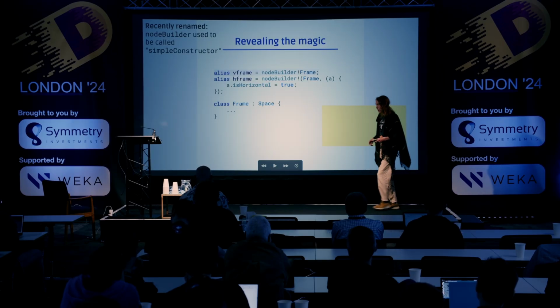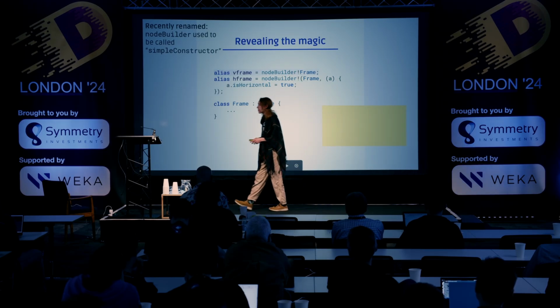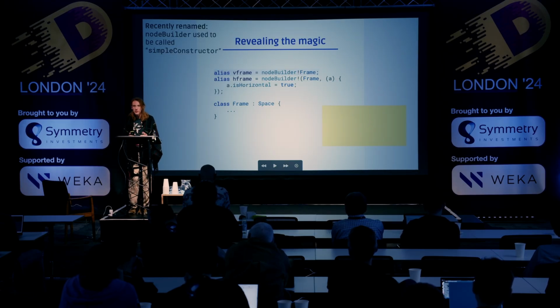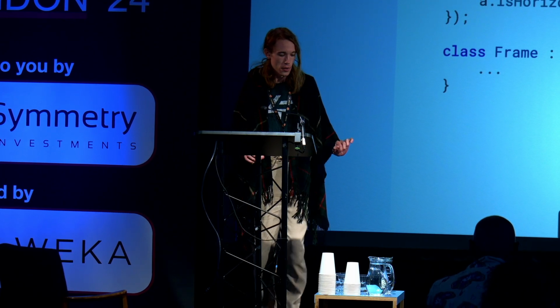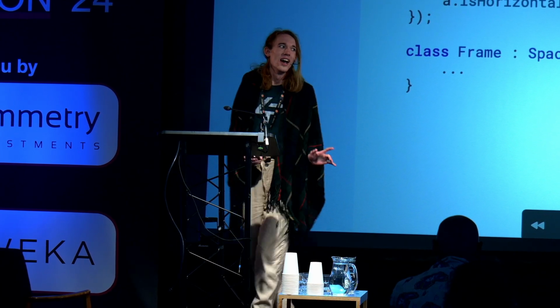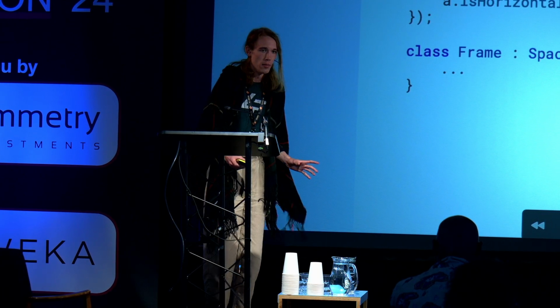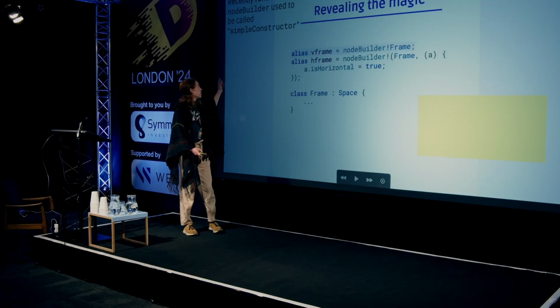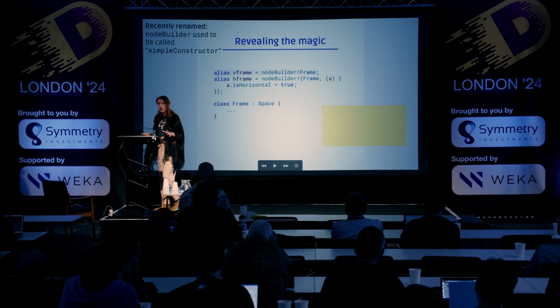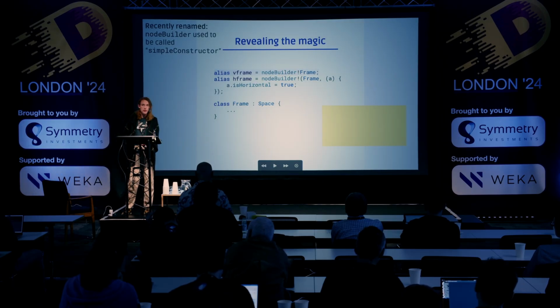Like the misplaced node is supposed to show you, I should really note that I've very recently coined the term node builder. So inside of Fluid, for the lack of better name, it was always called simple constructor, and it remains so in the source code. Only the very latest version that I've released, less than a week before DConf, has node builder available at all. So you'll still see simple constructor all over the place if you use Fluid. Just saying. Now strap in, because I'm going to show you some metaprogramming.